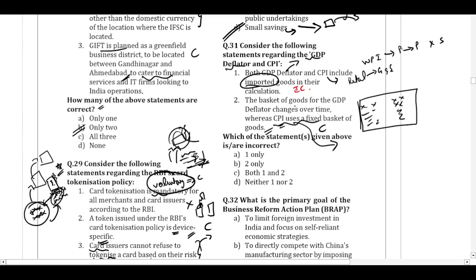This is correct. The GDP deflator's basket of goods changes over time. This is also correct. So option 2 is correct. They are asking for the incorrect statement. So incorrect is just option 1. So A is the correct answer for question number 31.